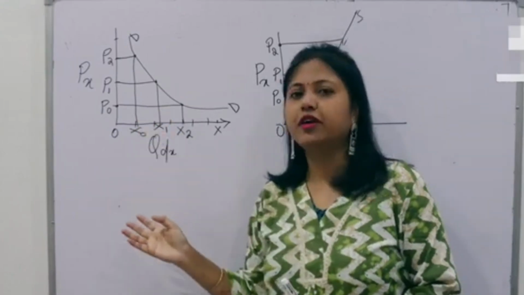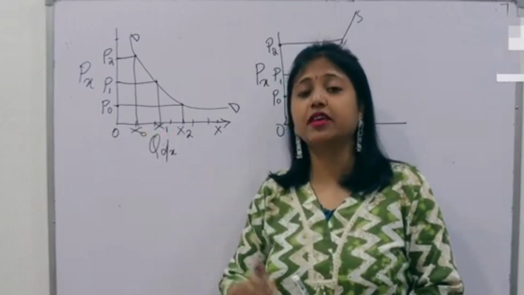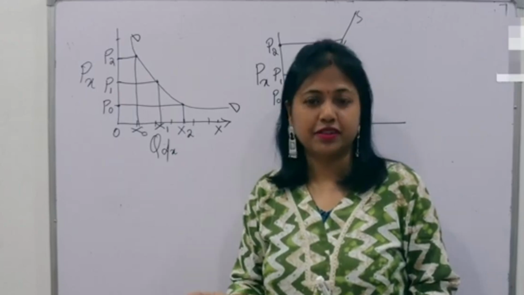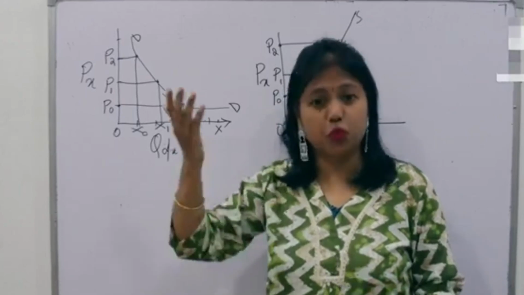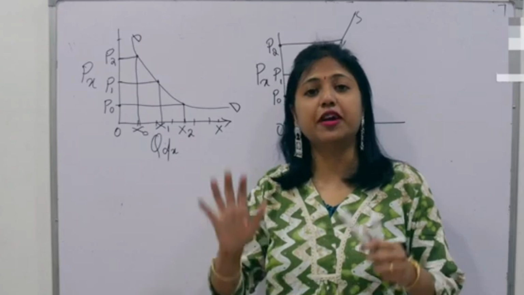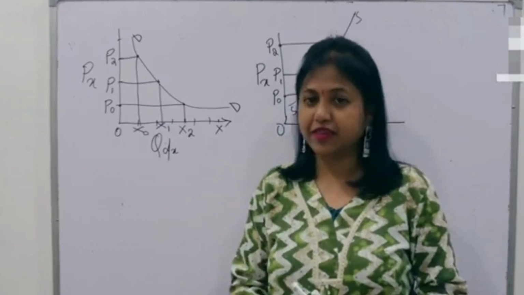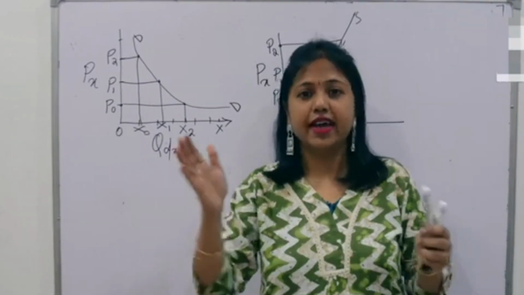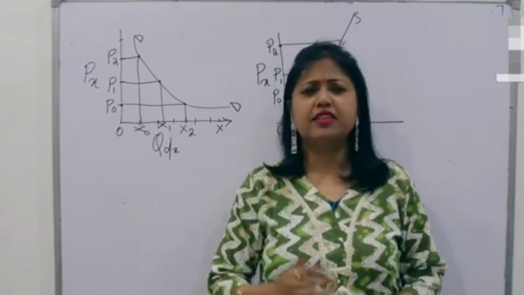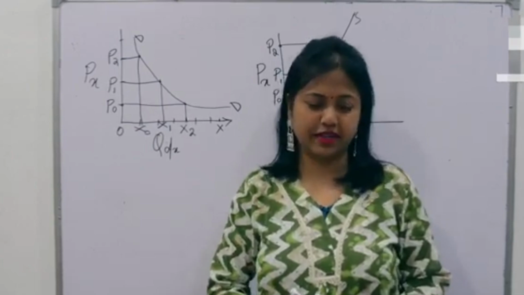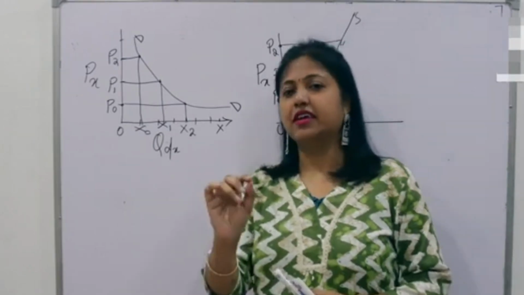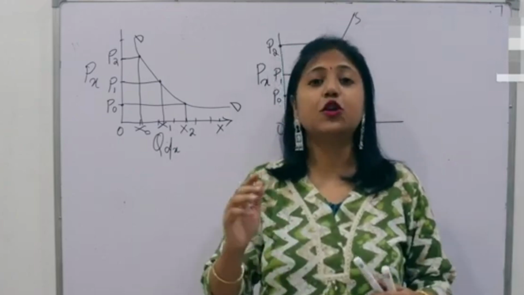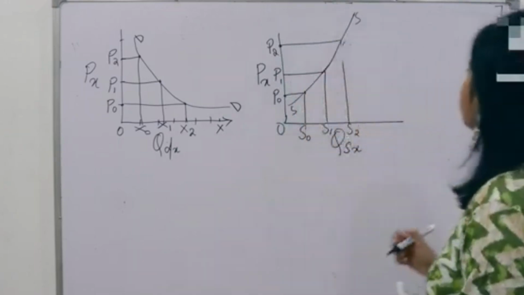As a consumer, I will demand less when the price is more, and I will purchase more when the price is less. But the supplier, on the other hand, will be happy to sell more at a higher price and sell less at a lower price. Then how is the price determined in the market? The price at which a particular commodity is sold is the equilibrium price. So how is it determined?